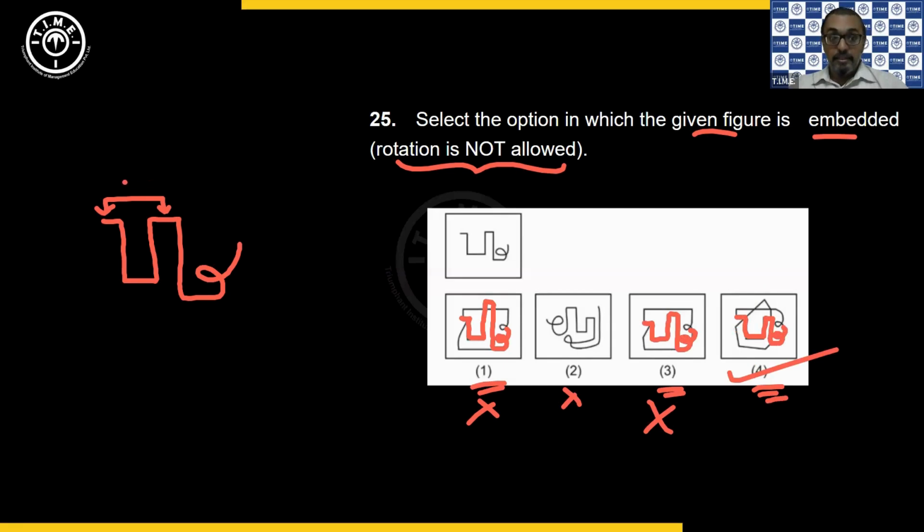So the same height should be considered. Okay? We need to be very careful when looking at it. Don't be in a hurry. Understood? Yeah. So it is choice 4. Okay?